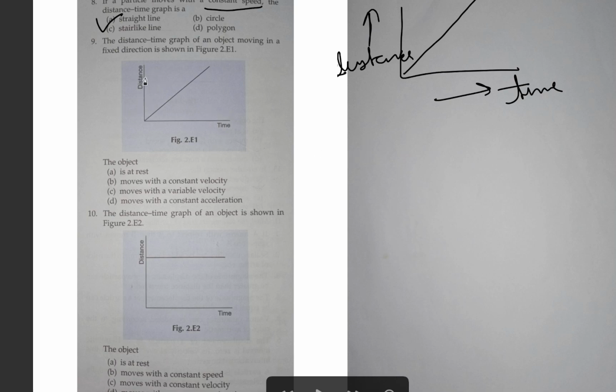In the ninth question, the distance-time graph of an object moving in a fixed direction is shown. They have mentioned the direction also, and they are showing the graph between distance and time. Is the object at rest? No, distance is continuously changing, so we cannot say that the object is at rest. Does it move with constant velocity? Yes, the object is moving with constant velocity because they mentioned the direction, and the distance-time graph is a straight line. That means velocity is there.